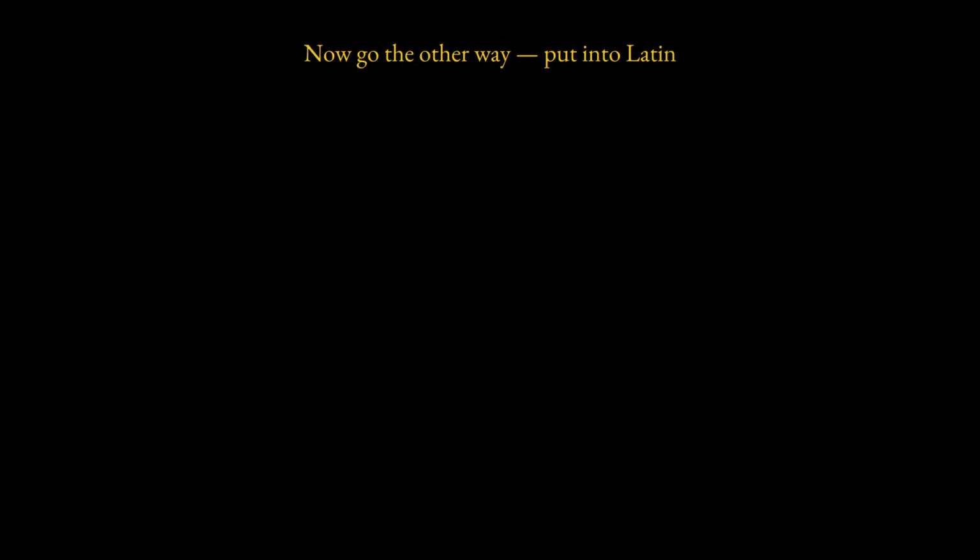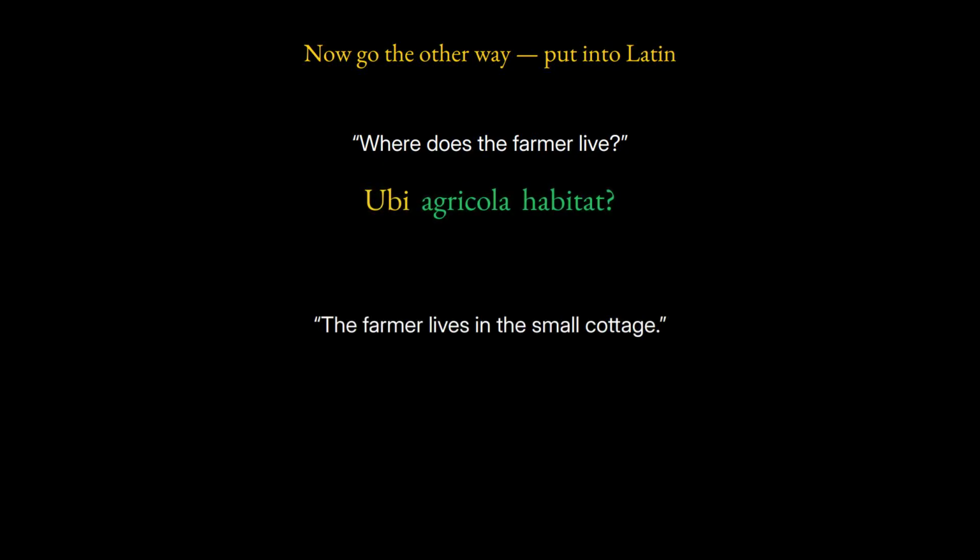Now go the other way. Put this into Latin. Where does the farmer live? Ubi agricola habitat? And the farmer lives in the small cottage. Agricola in casa parva habitat.